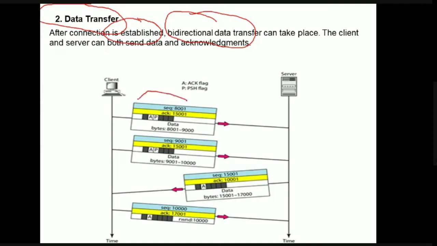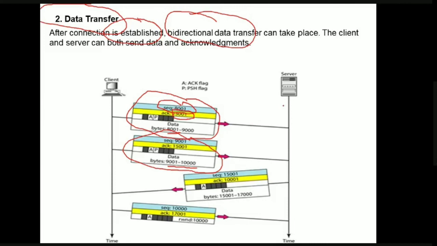Initially the client has sent the data bytes from 8001 to 9000. What is this sequence number specifying? The sequence number specifies the first byte value, which is 8001. It is sending acknowledgement 15,001, that is, it has already received all the information up to 15,000. Now it is requesting the next bytes. It is also sending again another piece of information, 9000 to 10,000.